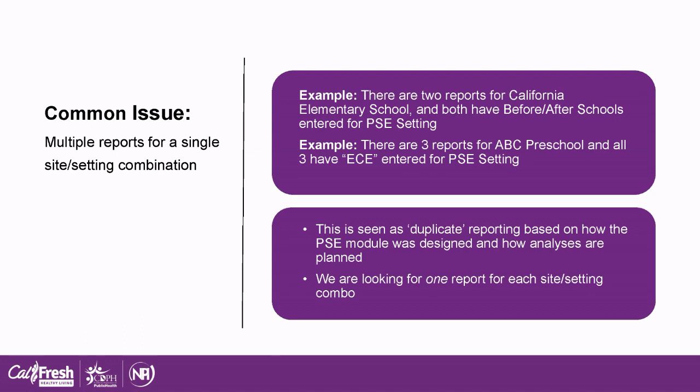First, we might see 2 reports coming out of California Elementary School which list before and after school entered as their PSE setting. Even though these 2 reports might reference distinct programs, the 2 will need to be consolidated into one entry because they have the same site/setting combination. Next, there might be 3 reports for ABC Preschool in which EC is entered as the PSE setting. Again, this situation will be flagged and we will ultimately ask you to consolidate these PSE activities into one entry.